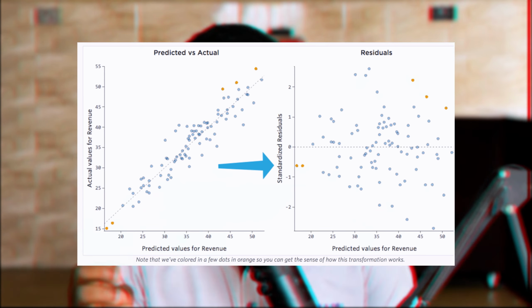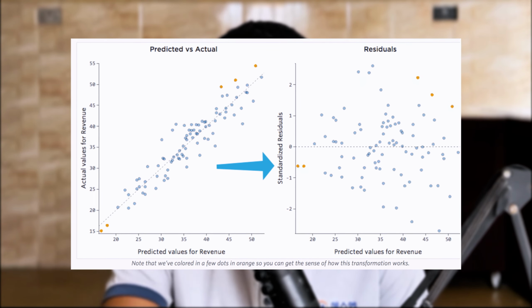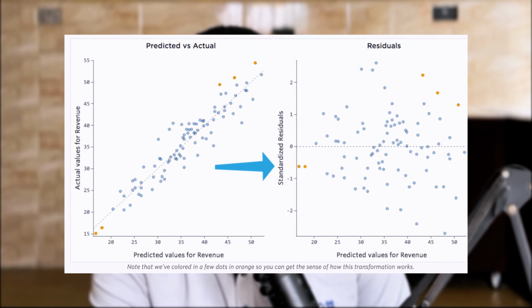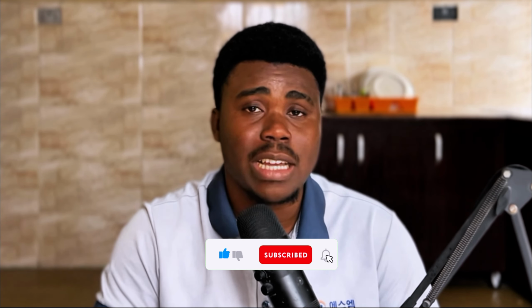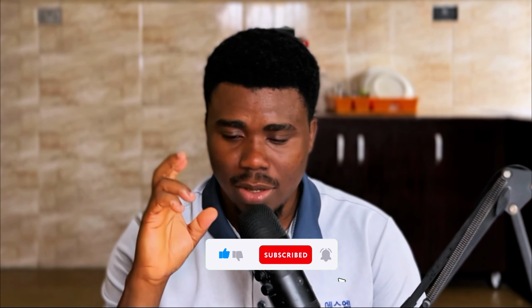Now there are several ways to visualize the output of regression models, and one of the most important plots we use is the residual plot, which is just a plot that shows the difference between the actual value and the predicted value. These are, I won't say advanced, but higher levels of regression information, and maybe in subsequent videos I will take my time and touch on the advanced part of regression.